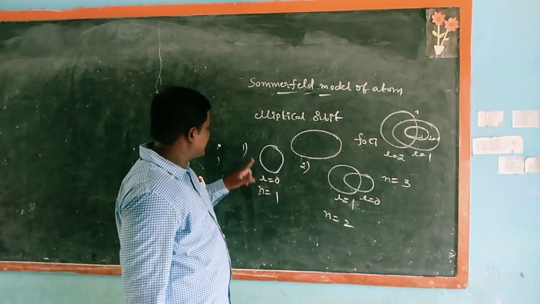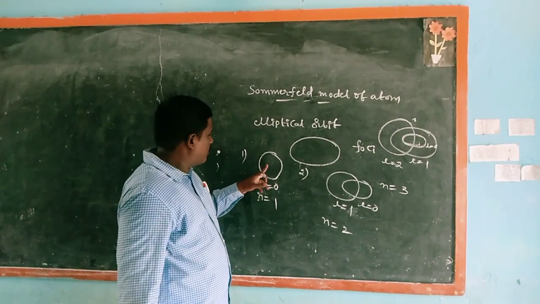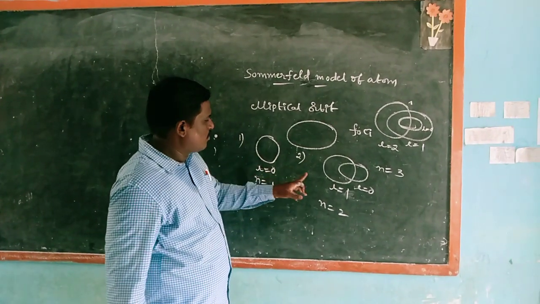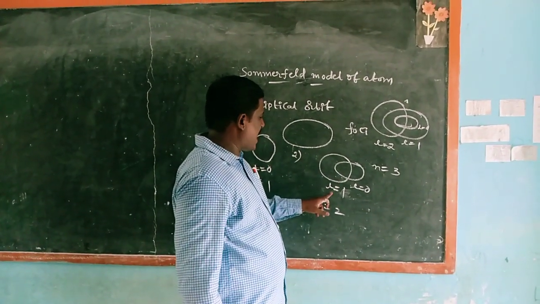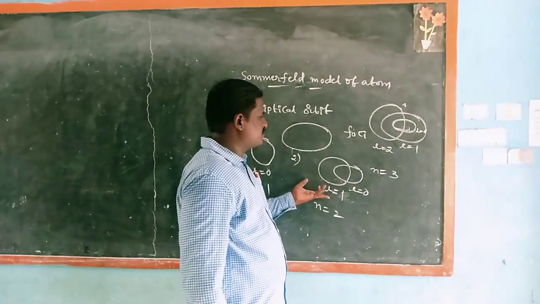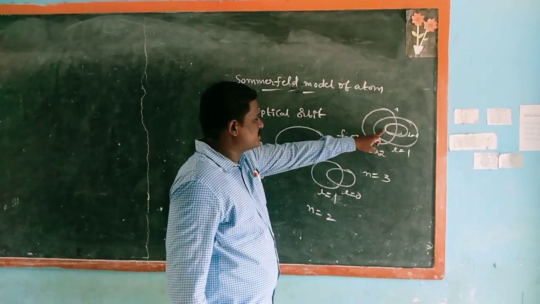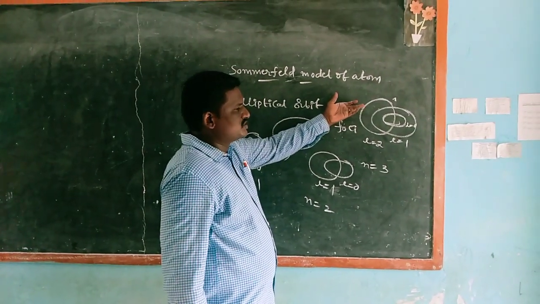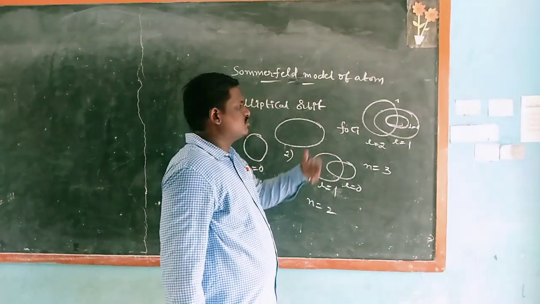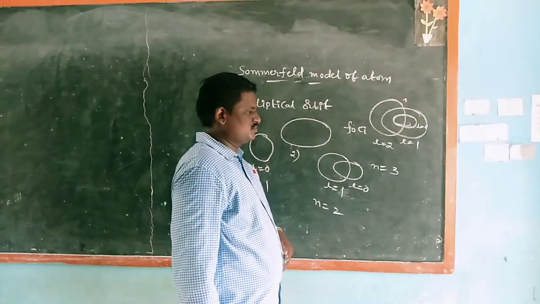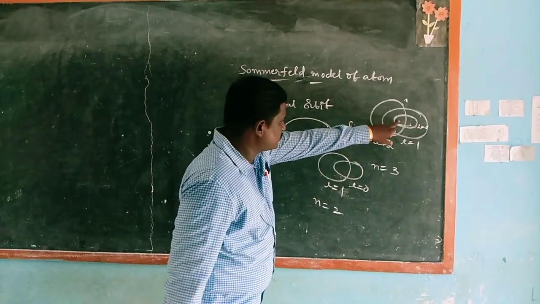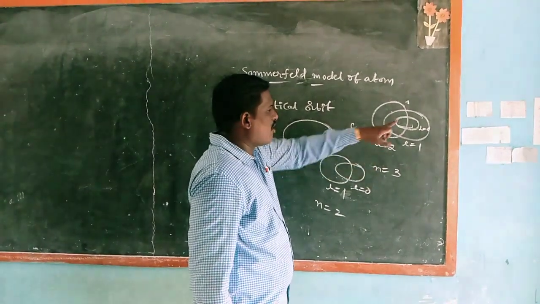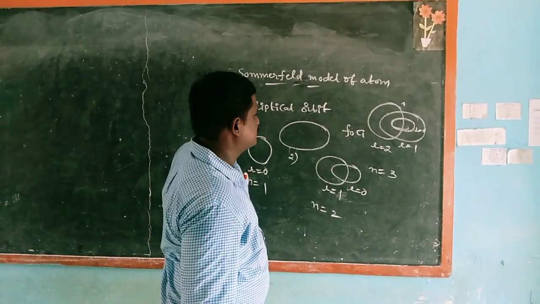Once again, while retaining the first of Bohr's circular orbits, one elliptical orbit is added to Bohr's second orbit, two to the third orbit, and three to the fourth orbit, such that the nucleus of the atom is one of the principal foci.